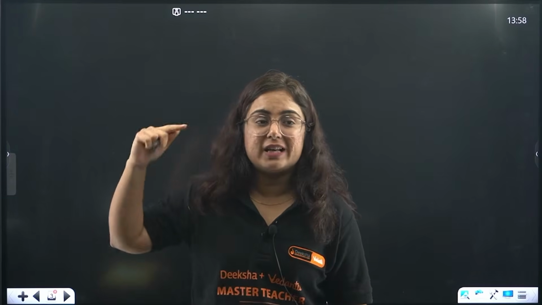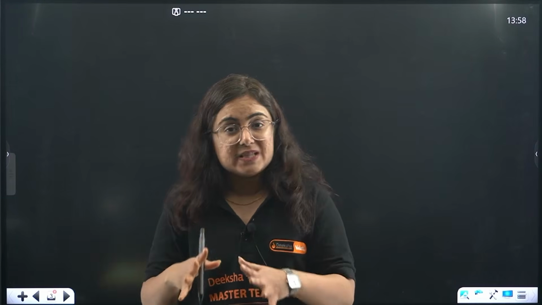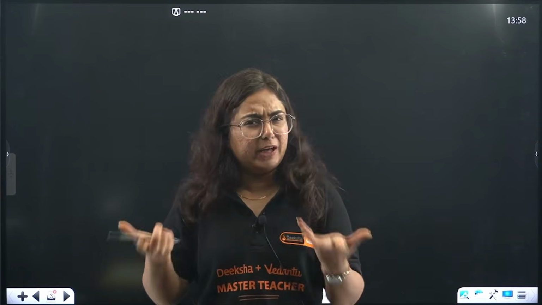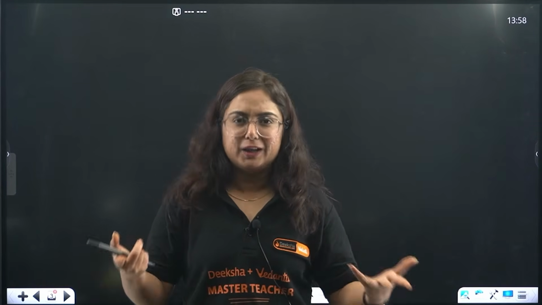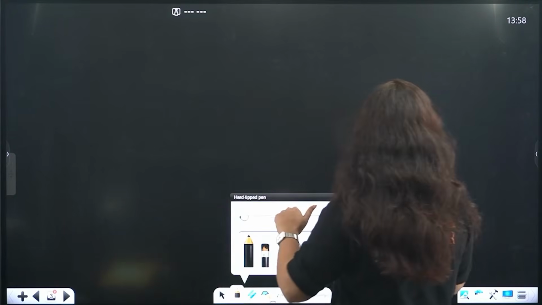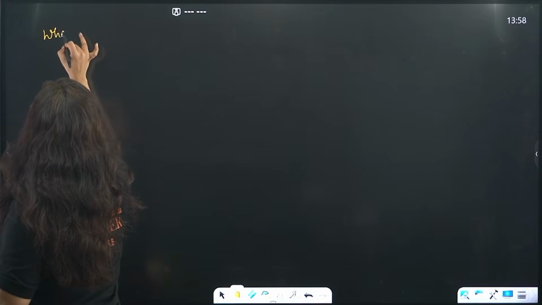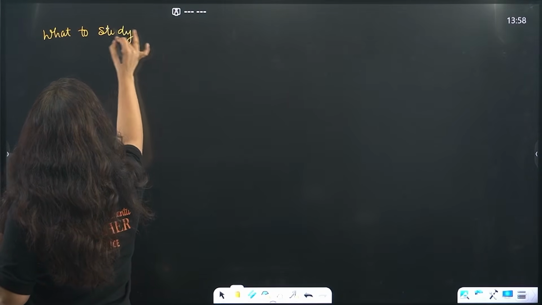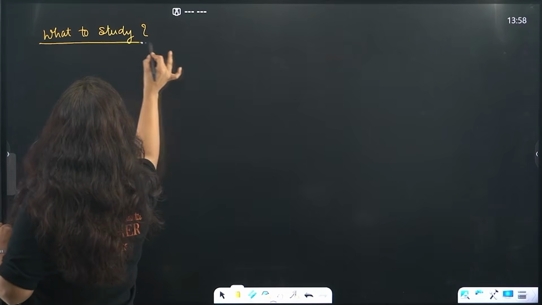For that, you need your NCERT along with you, as well as you need the pen, the pencil, as well as a notebook if required by you. Okay, so let us start how to study and what we are going to study in this chapter. So bacha, first I will start with what to study in this chapter, that is titled as atmosphere and climate.